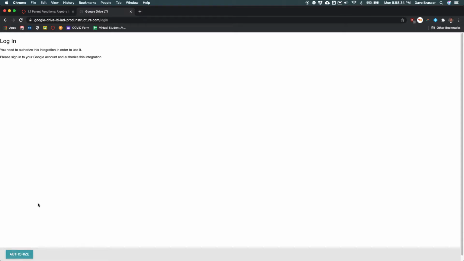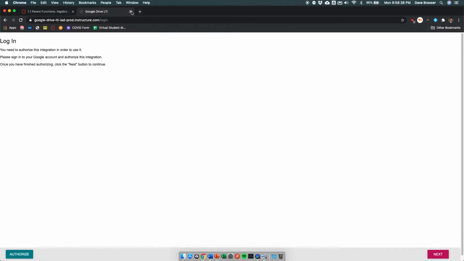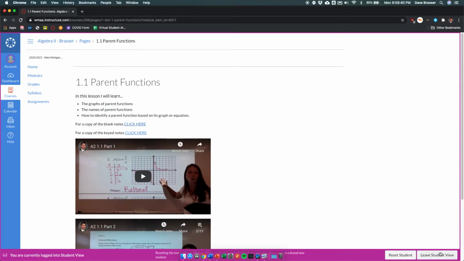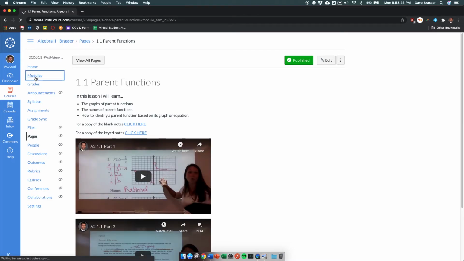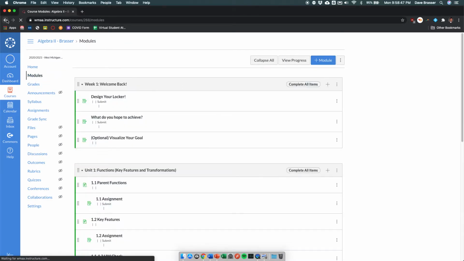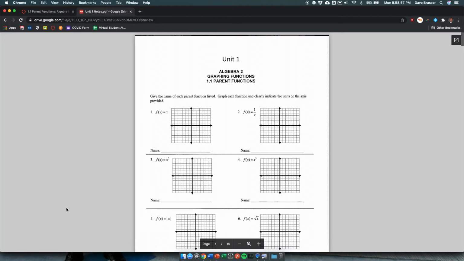Let me switch over to the teacher view because it might not always let me show you everything without having to reauthorize every time. Oh, I was already there, sorry. It's going to be the exact same thing. We're going to do blank notes, and it's going to open up in a new window. It's a file that I've already uploaded to Google Drive. There we go. Now, it's a little clunky because they'll need to open up another window. Don't ask me why Google requires that.